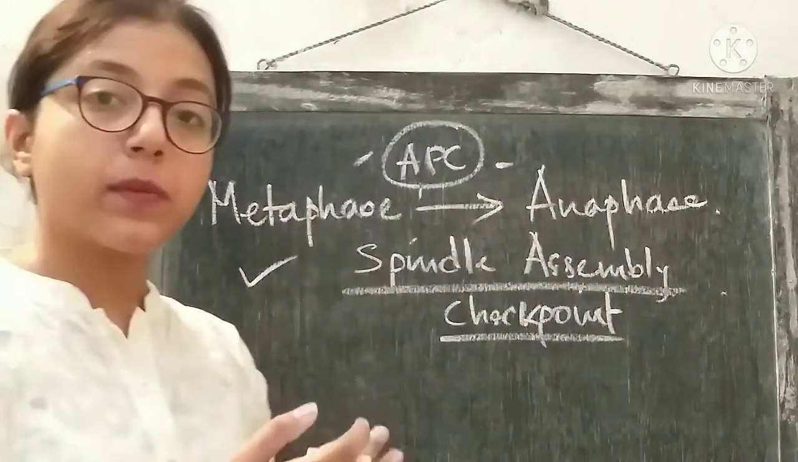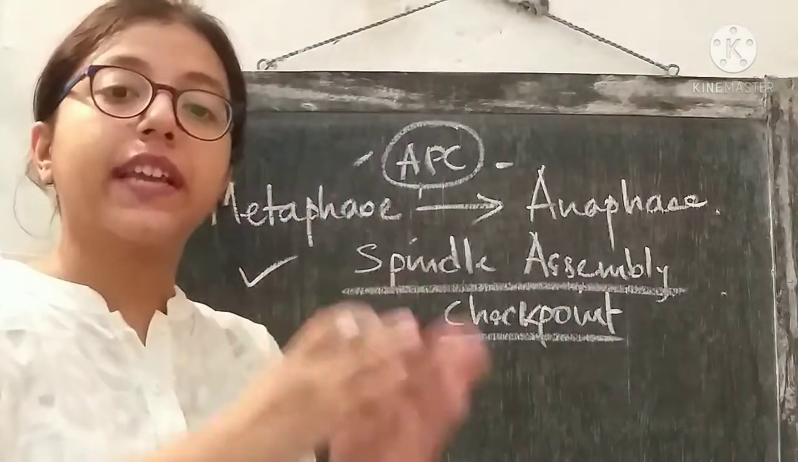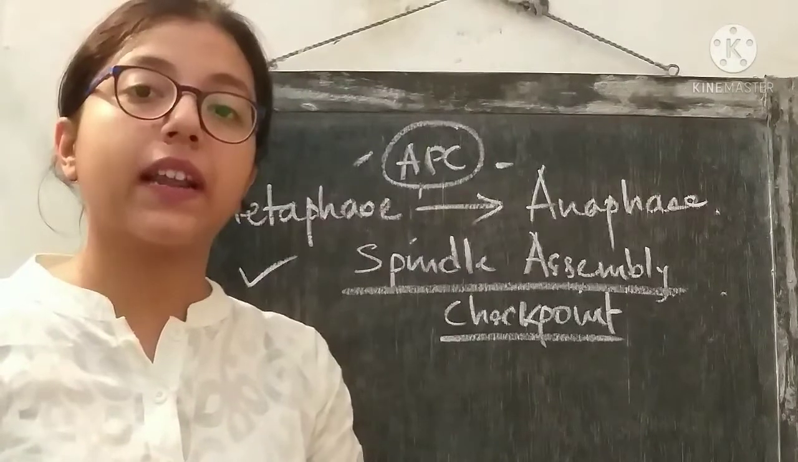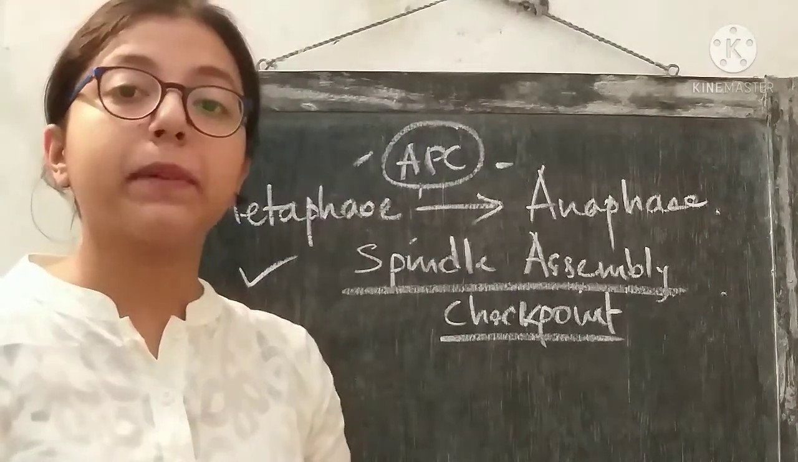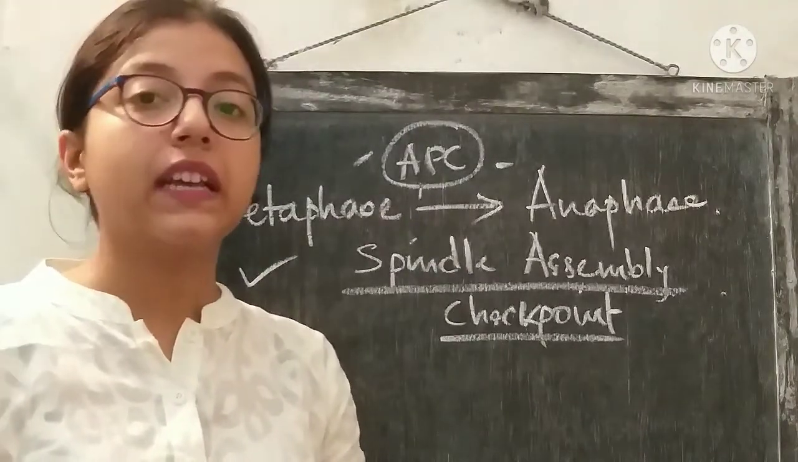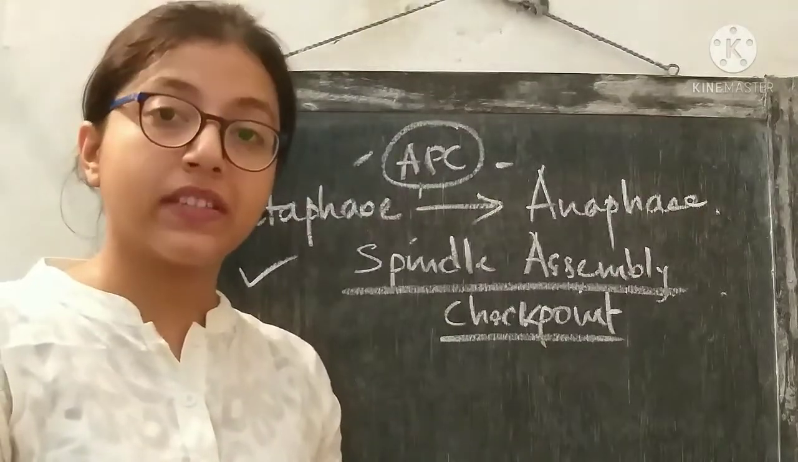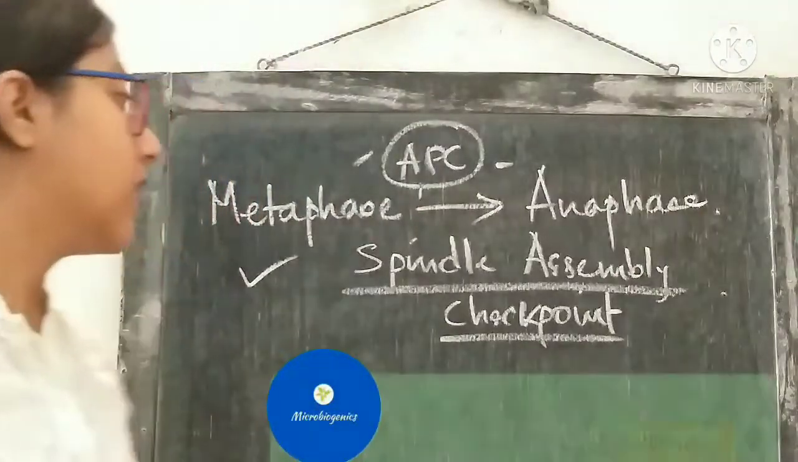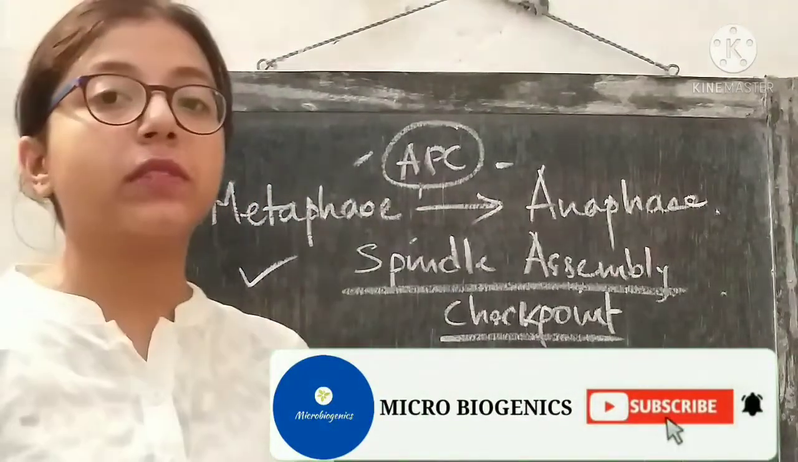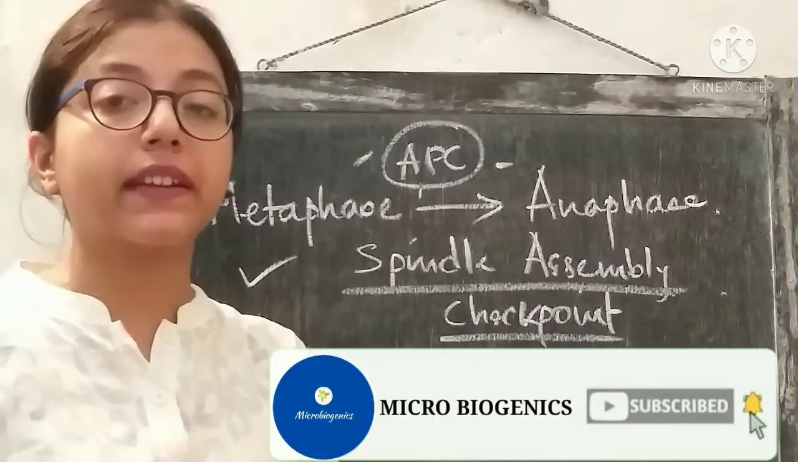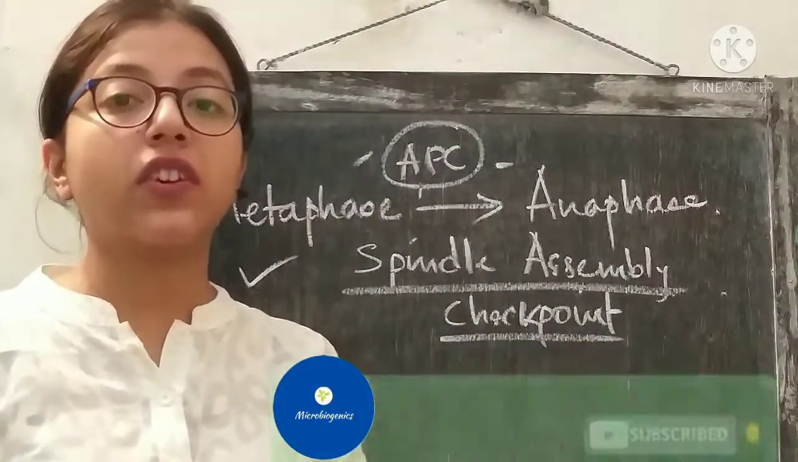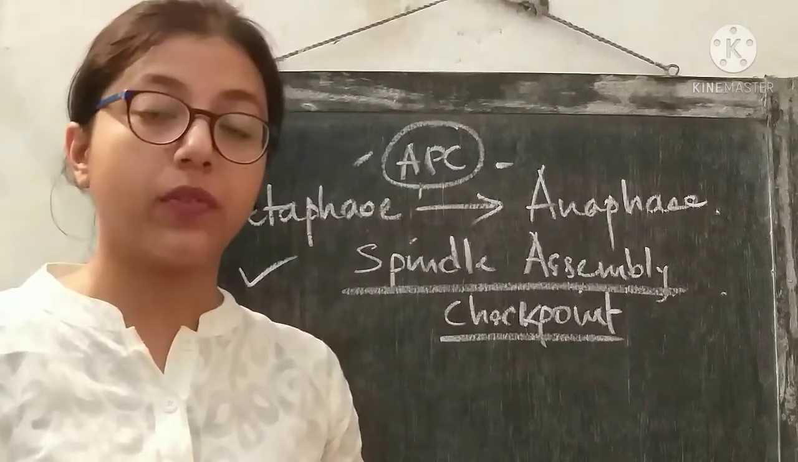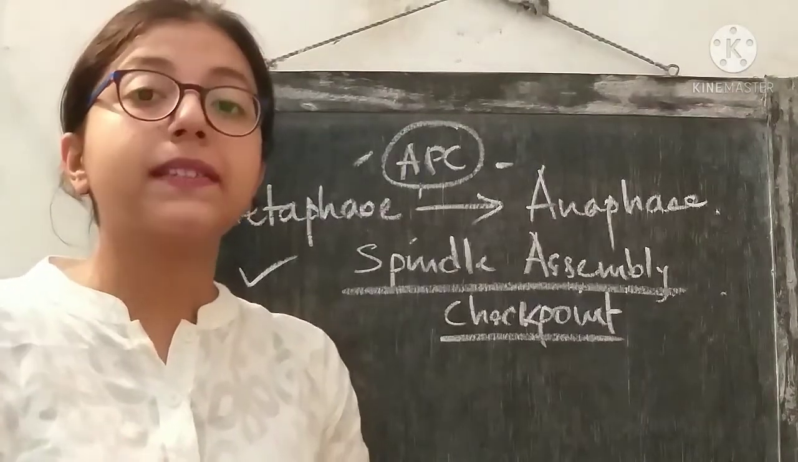If the anaphase promoting complex is activated, then only the cell will enter the anaphase stage. But if the APC is not activated, what will happen? The cell will remain in the metaphase stage. So this is the concept. So this is how the spindle assembly checkpoint ensures the correctness of the metaphase stage of mitosis, which is very much crucial for proper cell division.